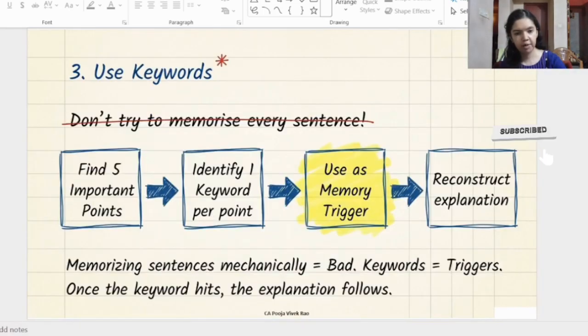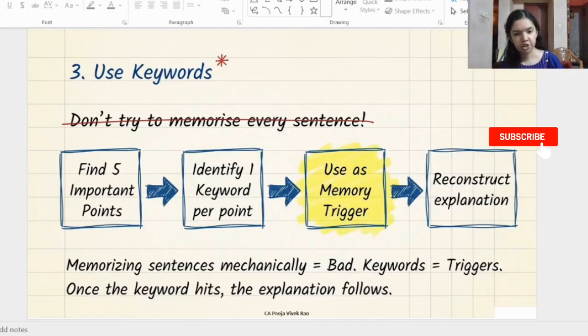Another common problem faced by students in the previous attempt is that usually students understand the answer but they cannot remember the language. For this it was suggested that you need not memorize everything mechanically. What you have to do is identify the important keywords. For example, if an answer contains 5 important points, identify the keywords for each point and then practice reconstructing the explanation around those keywords. So keywords act as a memory trigger. Once the keyword comes to your mind, the explanation becomes easier to write in the exam.